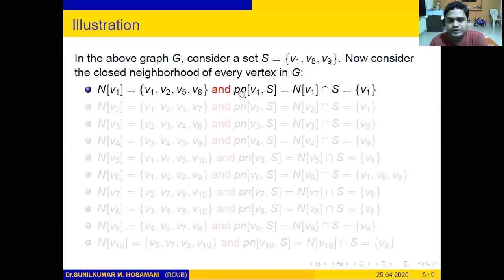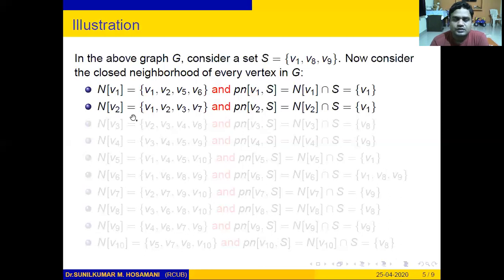According to the definition, the private neighborhood of V1 with respect to this set S is equal to the closed neighborhood of V1 intersection S. So V1, V2, V5 and V6 intersection V1, V8 and V9. You can see that V1 is the only common vertex here. Therefore, the private neighborhood of V1 is V1 itself.